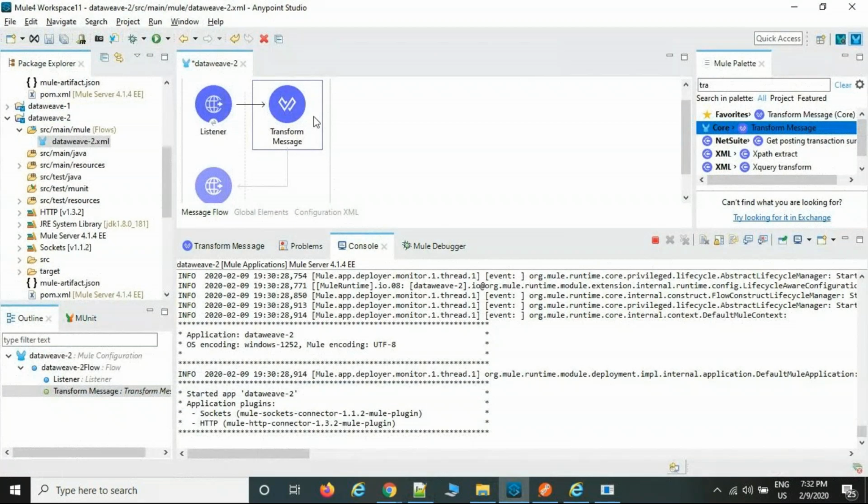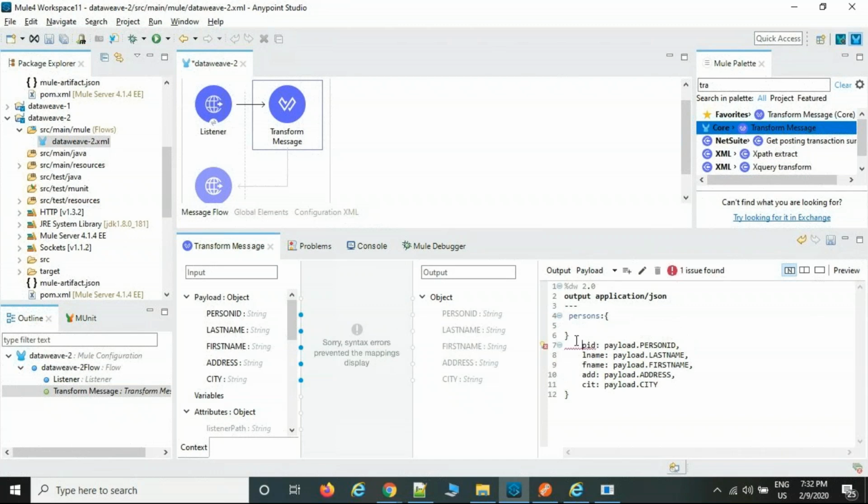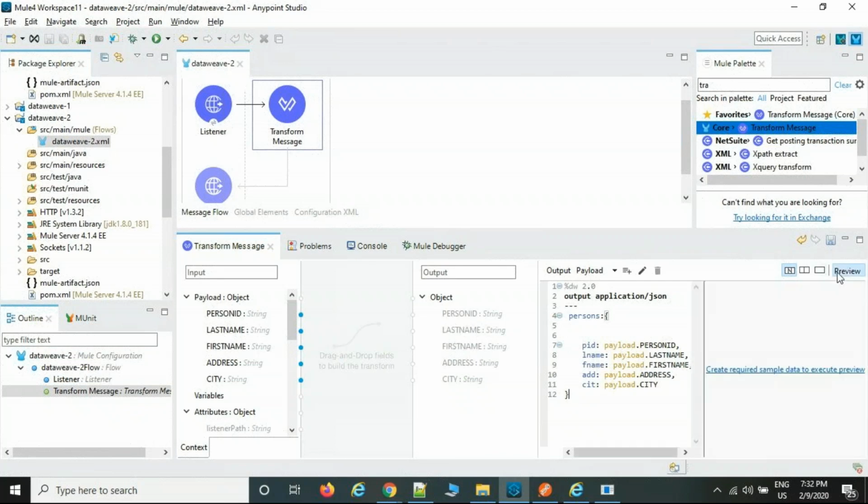How are we going to append it? Persons. Then we are going to append the file here. This is root colon, flower bracket start, flower bracket end. If you want, you can see the preview. See, this is the root element. This is the main person. Under this are the child elements.